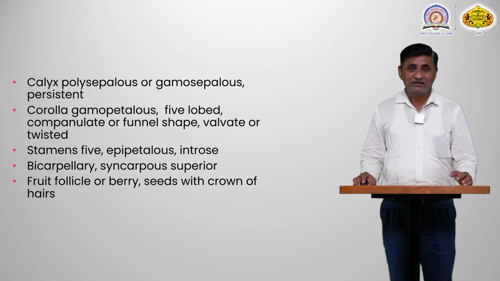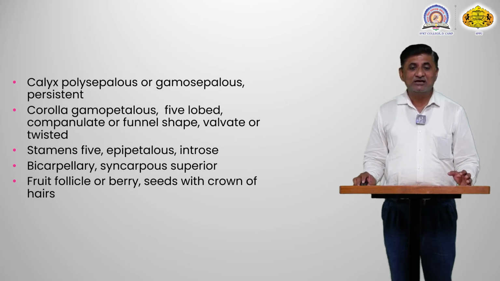Then the carpels are 2 in the flower, united or syncarpous, with a superior ovary. That superior bicarpellary syncarpous ovary produces a follicle or berry kind of fruit. An important character also present in the seeds is that the seeds are with a crown of hairs.